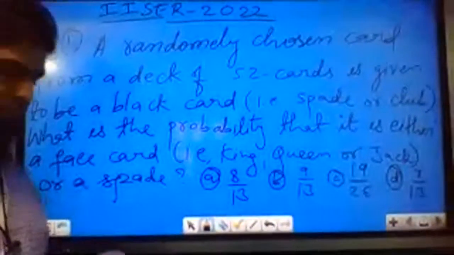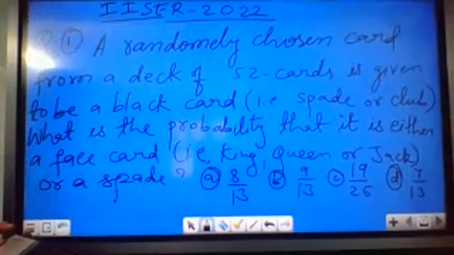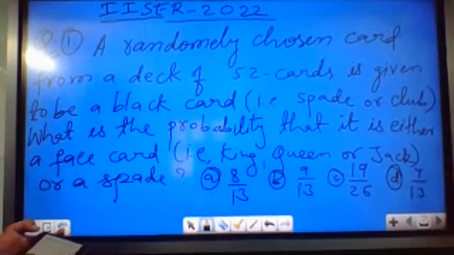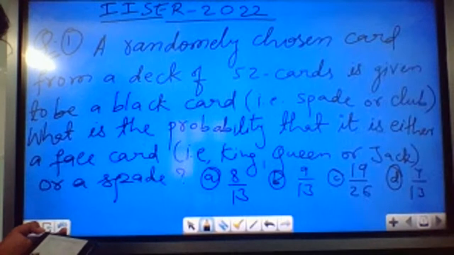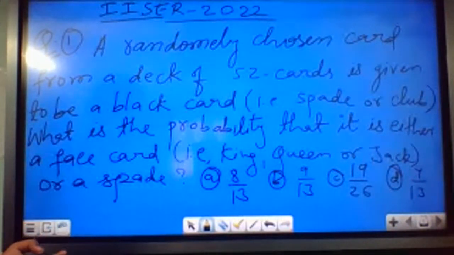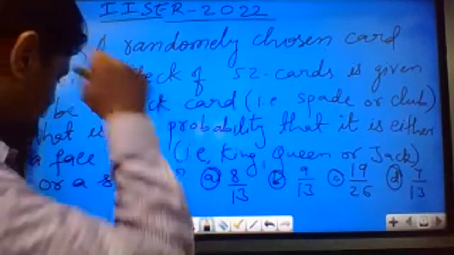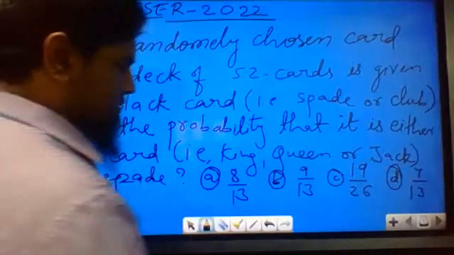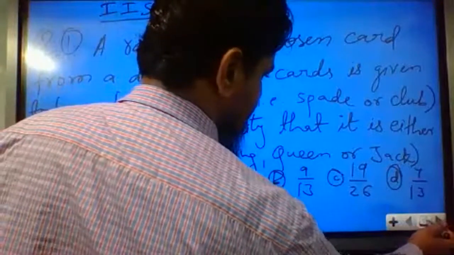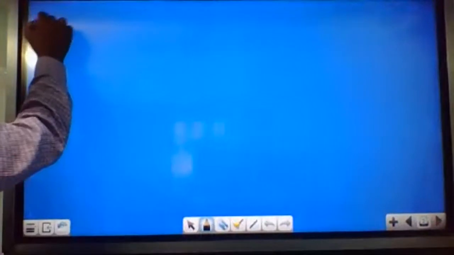Read the question once again. A randomly chosen card from a deck of 52 cards, so the sample space will be 52, is given to be a black card. So out of 52 cards, black cards will be 26 only. So we can consider the sample space as 26. See the solution here.